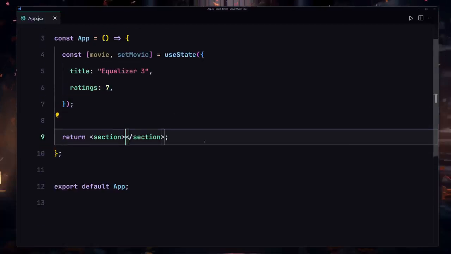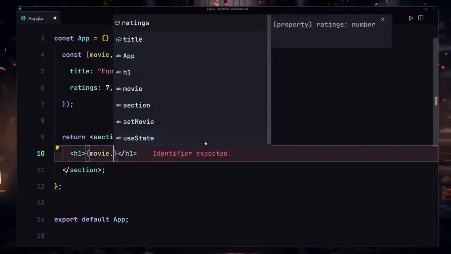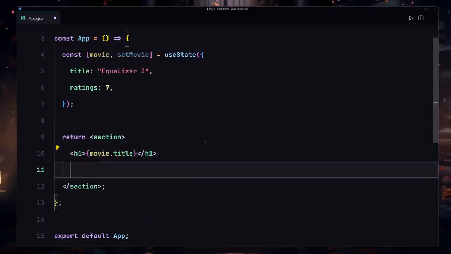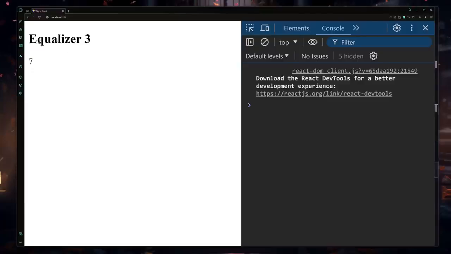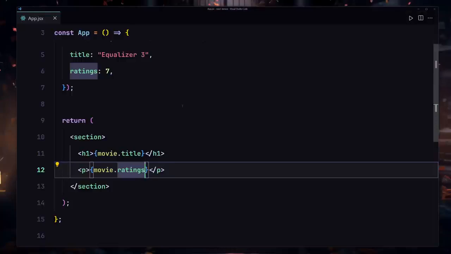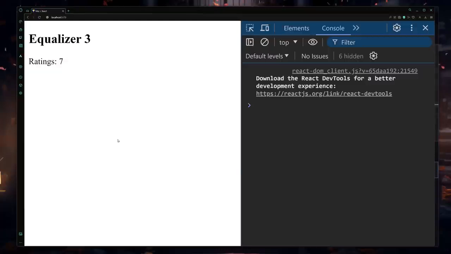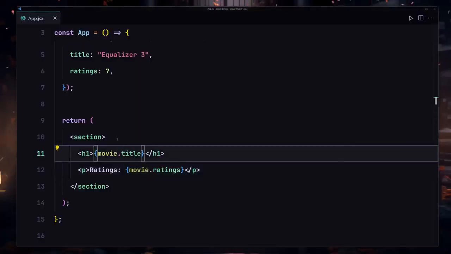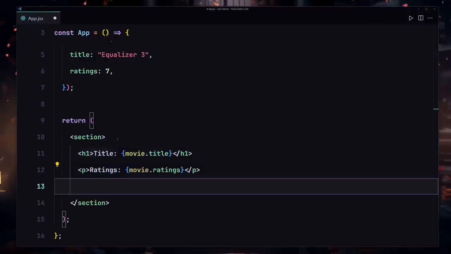And now let me render that right here to the UI. So I'll just use h1, and here we're going to be using movie.title, and then we are going to be also using a paragraph of movie.rating. So if I save there, here you can see we are now getting the movie title, and we are also getting the rating. So I'll just change that to ratings. There we go, and change this one to the title.